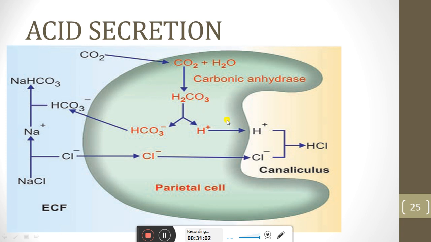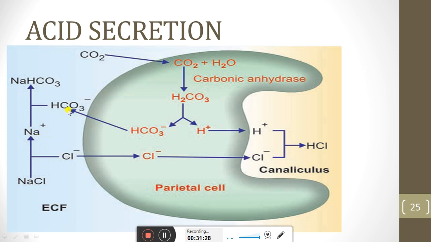In the parietal cell there is the enzyme carbonic anhydrase, which makes the carbonic acid. This carbonic acid is further converted into hydrogen ion and bicarbonate. The bicarbonate, HCO3 negative, will go into the extracellular fluid, and chlorine will come from the sodium chloride.